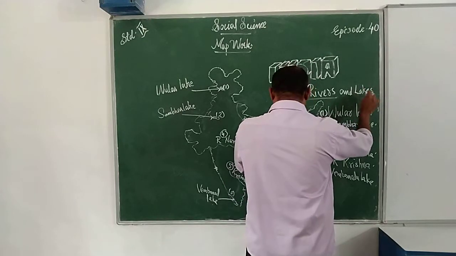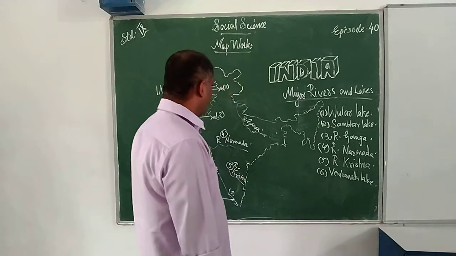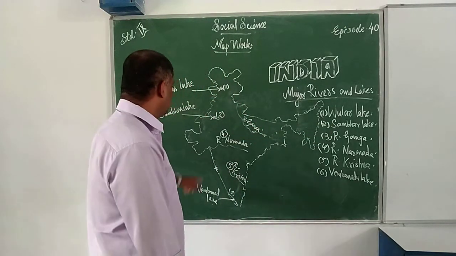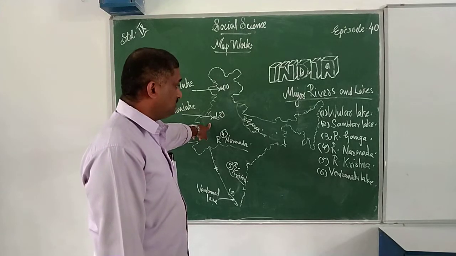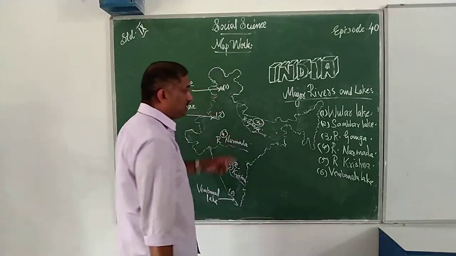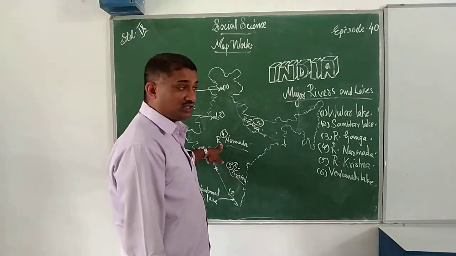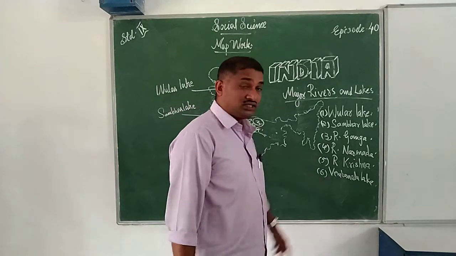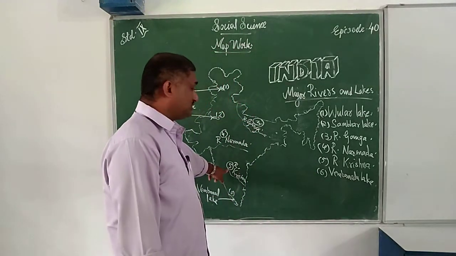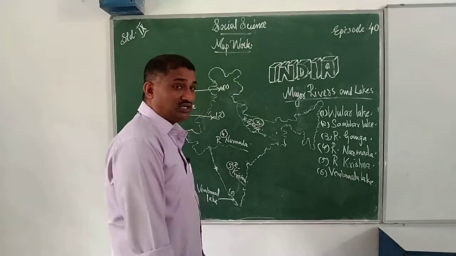Which are the major rivers and lakes? Here we located Wular Lake. Where is it located? First one, Wular Lake. Second one, Sambhar Lake. Here. Third one, River Ganga. Fourth one, River Narmada. Look here, River Narmada. Next, fifth one, River Krishna. Where is it located? Fifth one, that is River Krishna. That is located here.